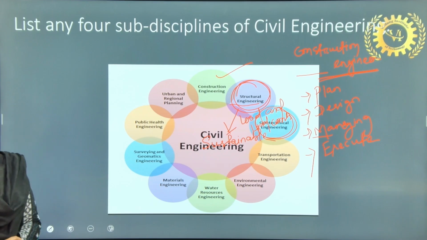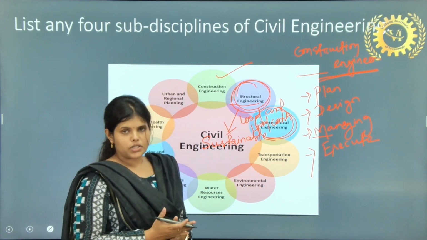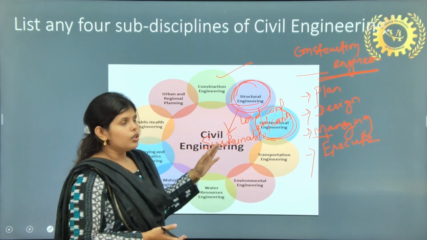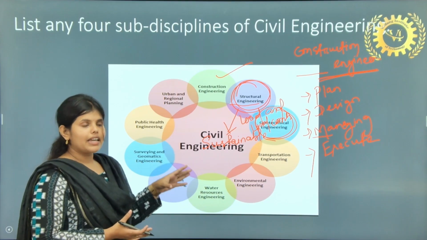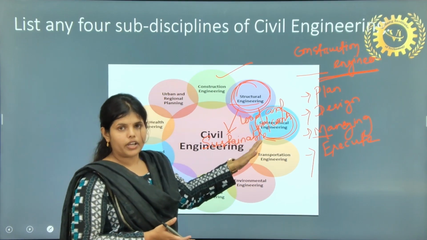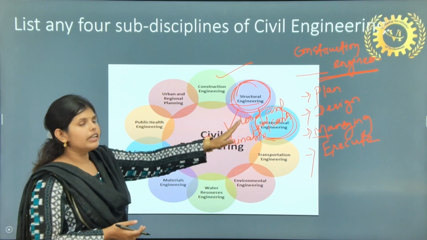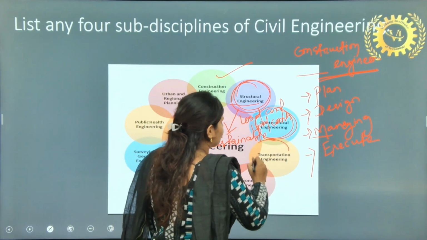In case of geotechnical engineering, we will learn about the properties of soil, the categories of soil, the types of soil. As the whole important part of the foundation depends on the soil, it is the most important part in civil engineering.